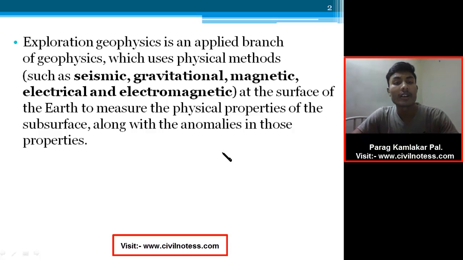Here basically we are determining the subsurface soil strata. Is it hard, is it soft, is it a different type of clay, sandy clay, whatever it is, we have to determine the subsoil strata.